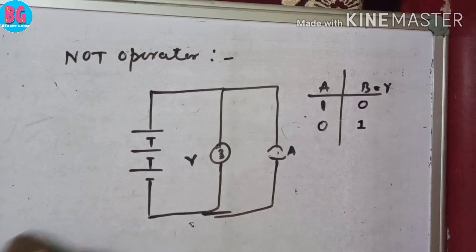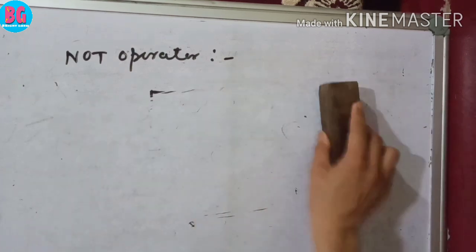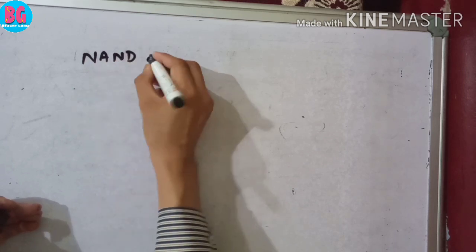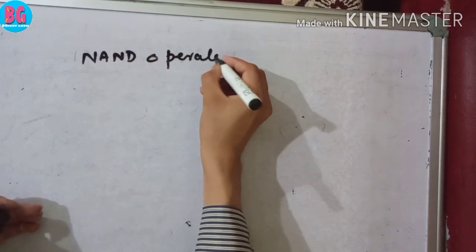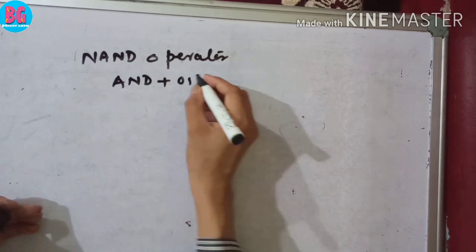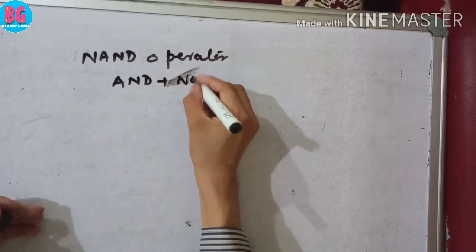There are several operators that are the combination of two operators, such as NAND operator. It is the combination of AND plus NOT operator.